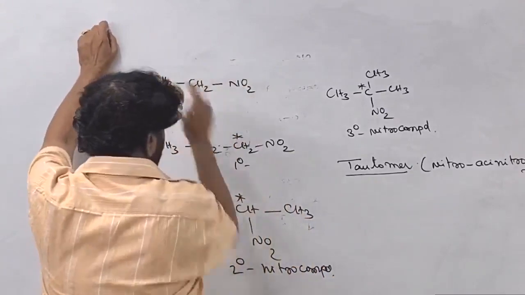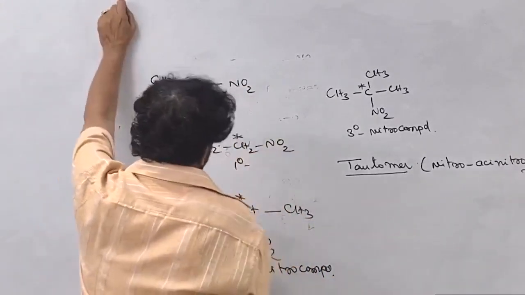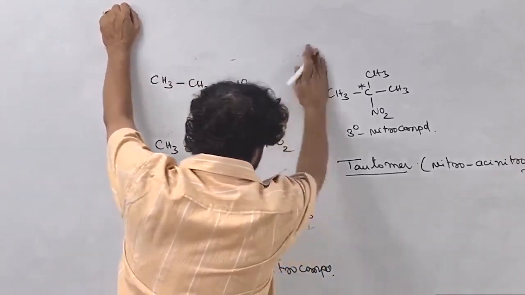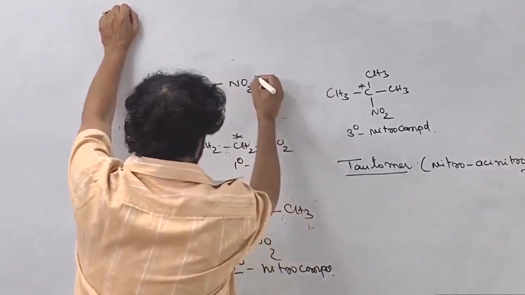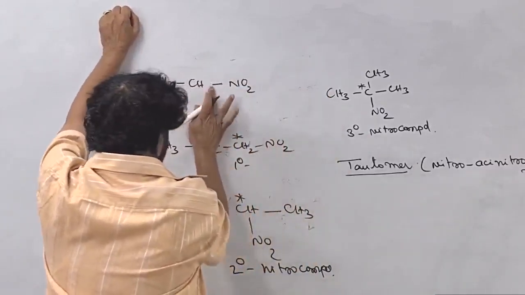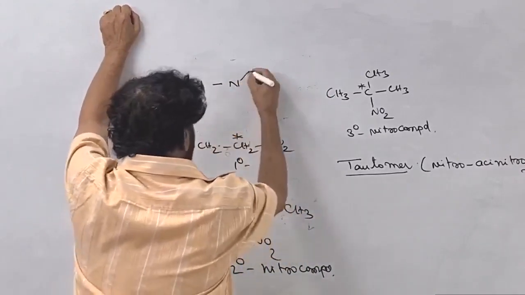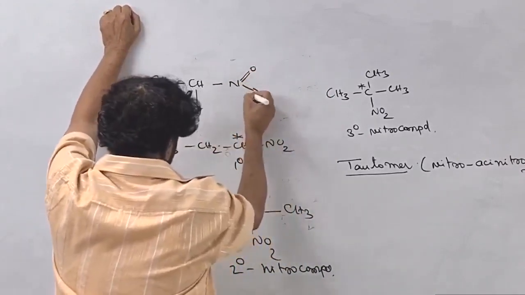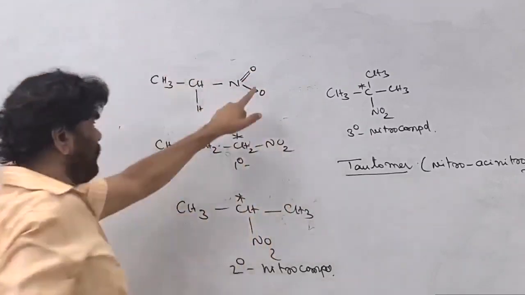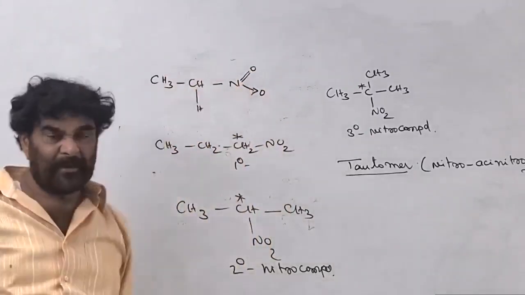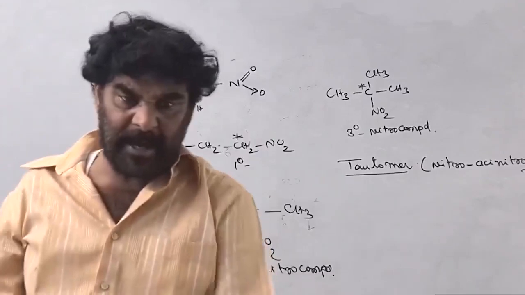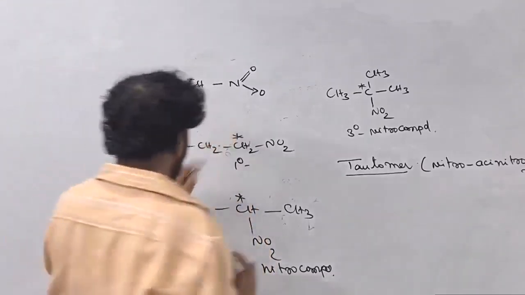Primary nitro compounds and secondary nitro compounds show tautomerism through a 1,3 shift of a proton. Here a minus M group is connected to an sp3 carbon containing hydrogen. This is the nitro form.